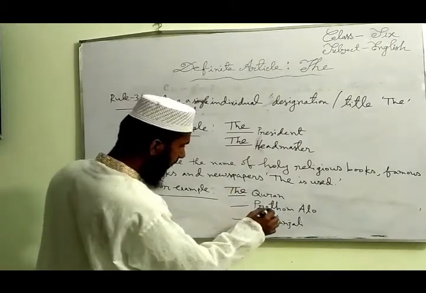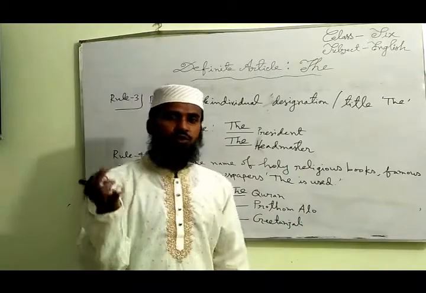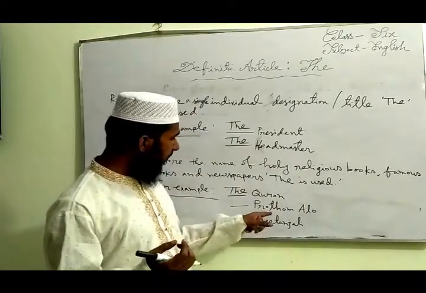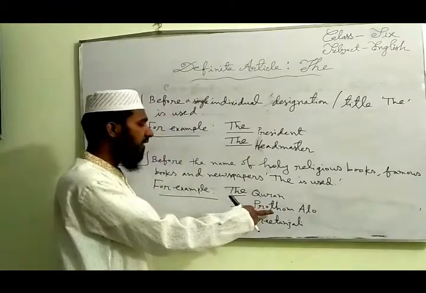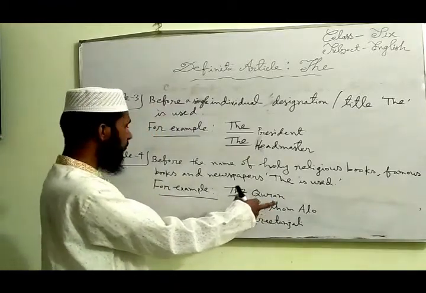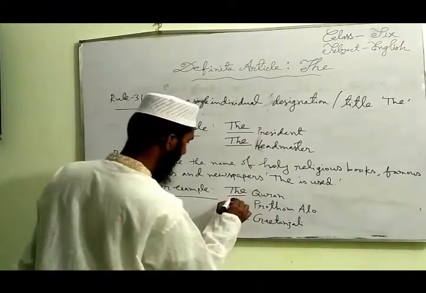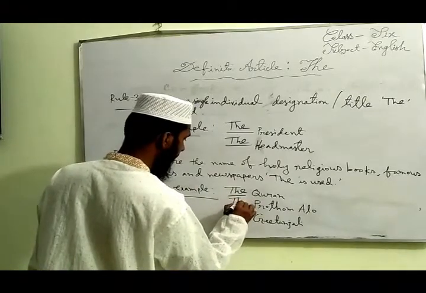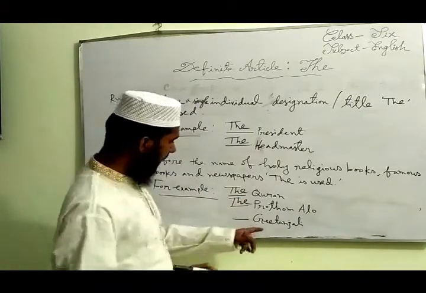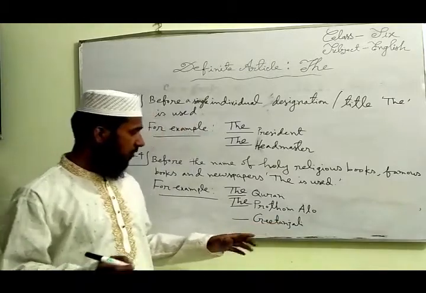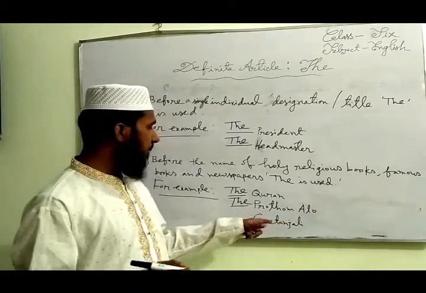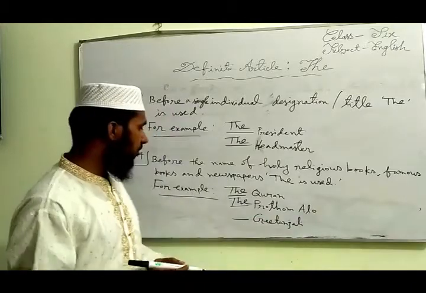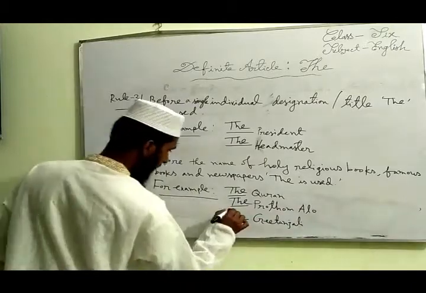Next example, Prothom Alo. Dear students, do you know what the Prothom Alo is? We know that it is the name of a famous newspaper. So we have to use the here. The next example, Gitanjali. We all know about it. It is a famous writing by Rabindranath Tagore. So we have to use the here.